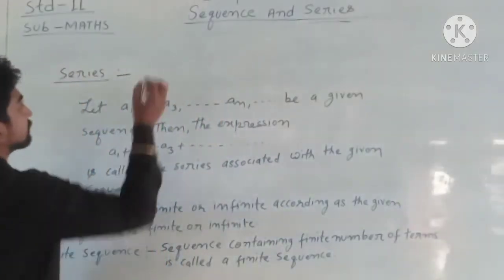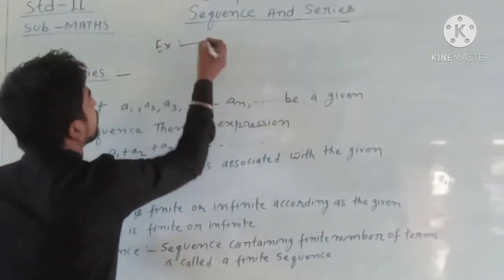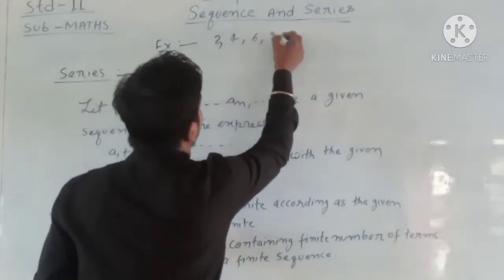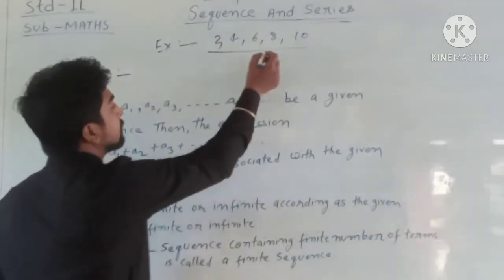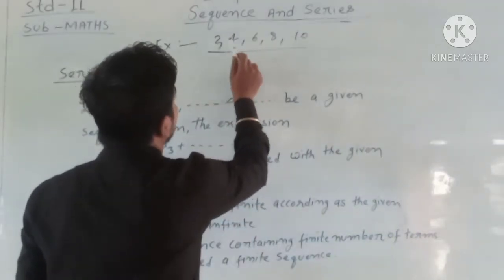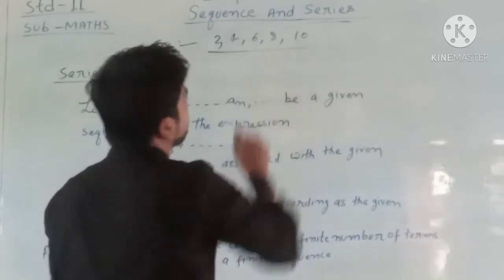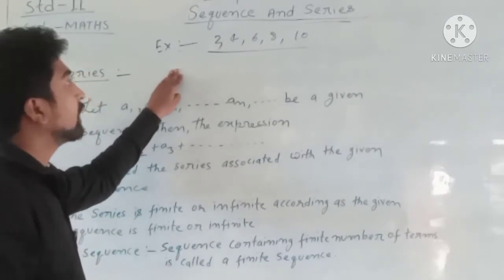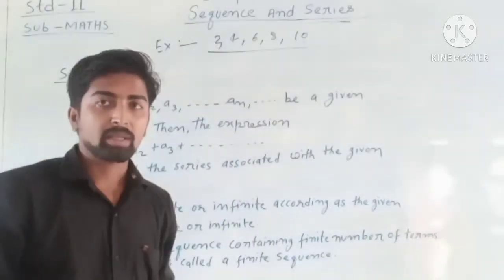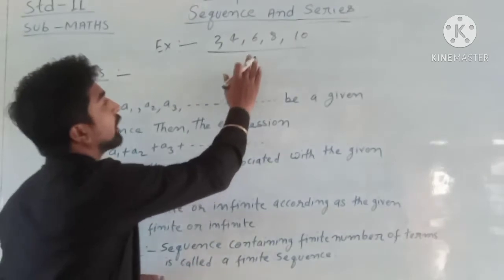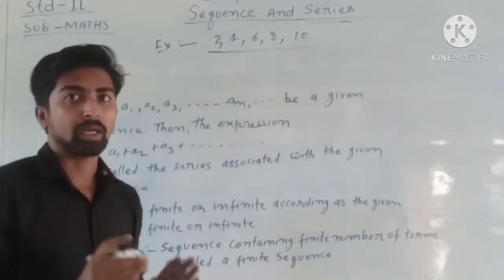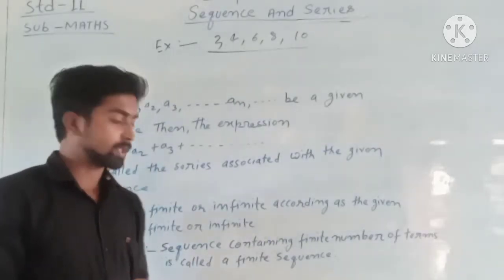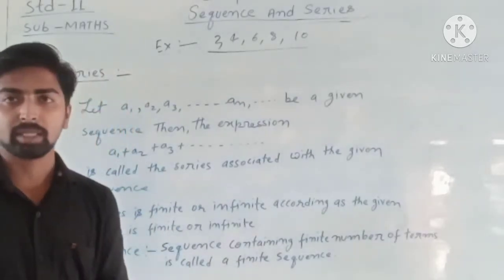For example, 2, 4, 6, 8 and 10. In this sequence, only 5 terms are there. This is a finite sequence. Why? Because there is a finite number of terms. We have discussed that a sequence containing a finite number of terms is called a finite sequence.